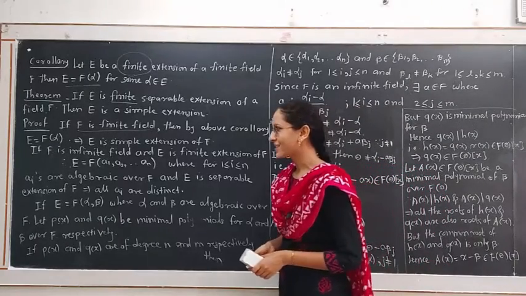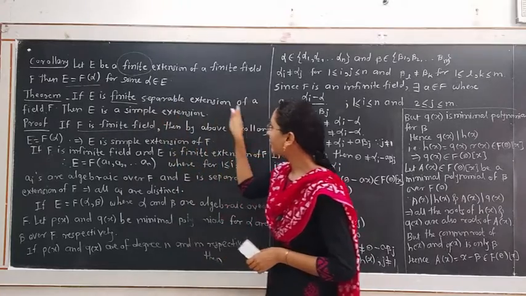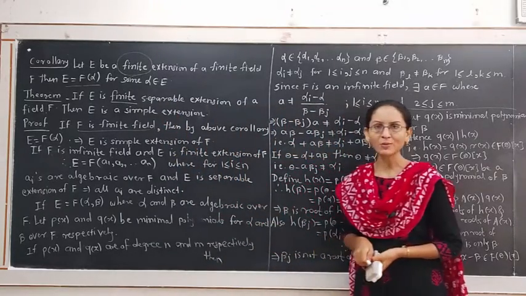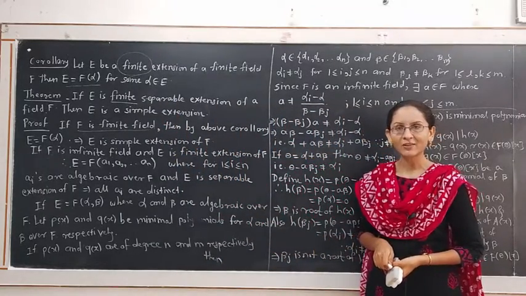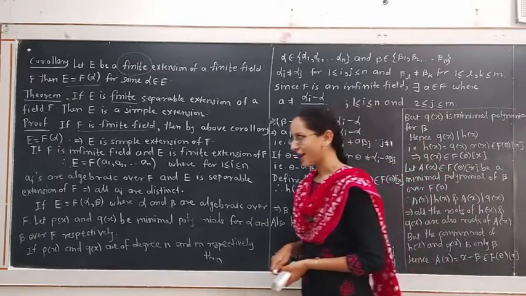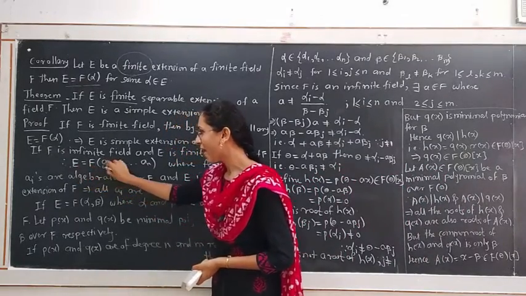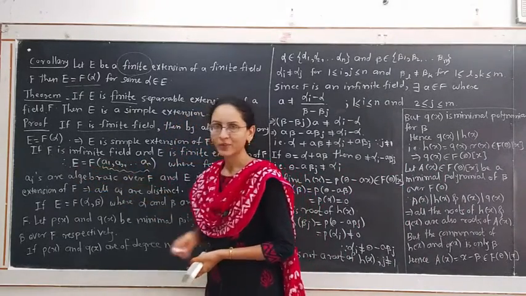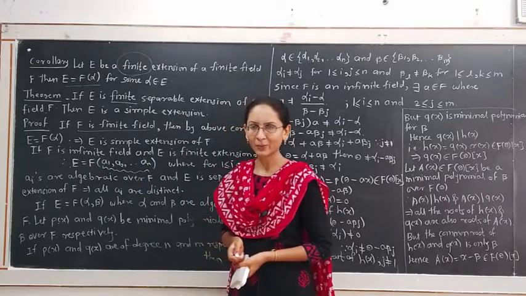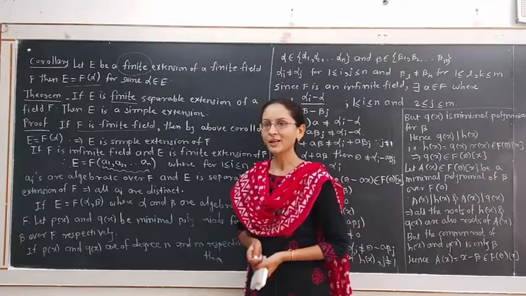Here E is a finite extension of F. Also it is given that E is a separable extension of F. By definition of separable extension, it is firstly an algebraic extension. Hence, if E is a finite extension, then E is formed by adjoining a finite number of elements to F, which are algebraic over F, because being a separable extension, it is an algebraic extension.